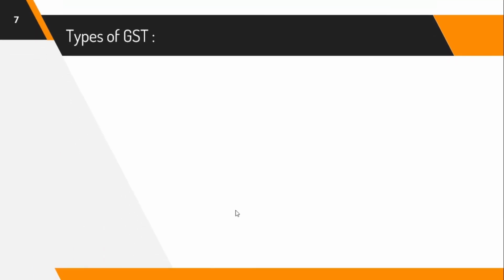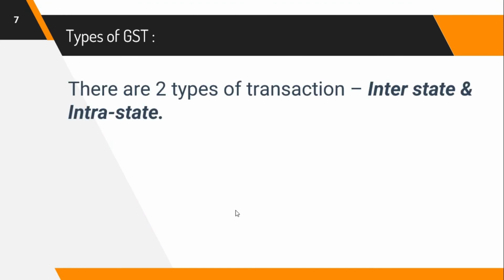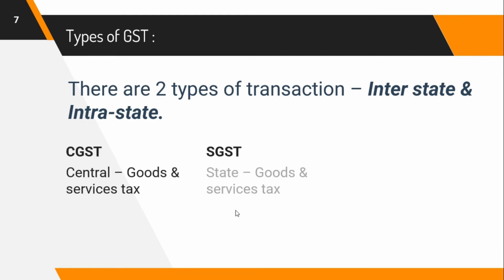Now let's understand the types of GST. There are three types of GST, but before you know that, you need to know the types of transaction. There are two types of transaction: interstate transaction and intrastate transaction. If the transaction you do is within your state, let's say you are from Karnataka and the transaction you do is within Karnataka, in that case, it is an intrastate transaction. But let's say you do business out of your state. Let's say you got a purchase order from Tamil Nadu and you delivered your products to Tamil Nadu. In that case, it is an interstate transaction.